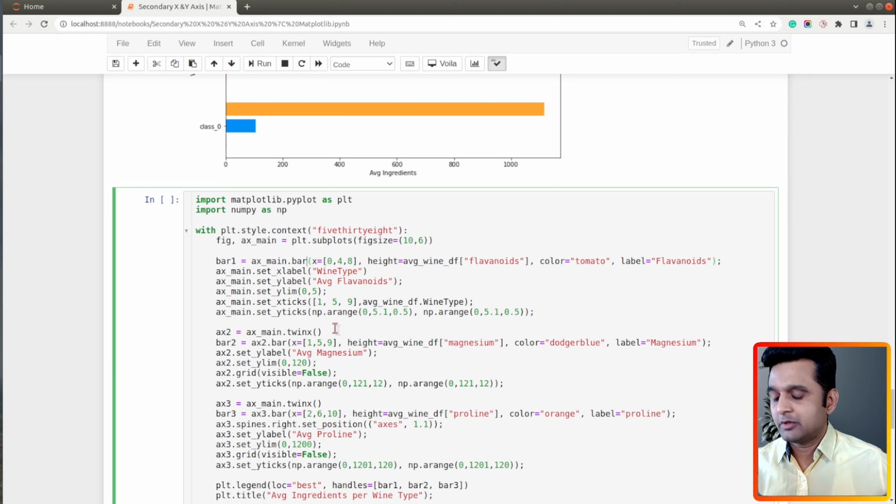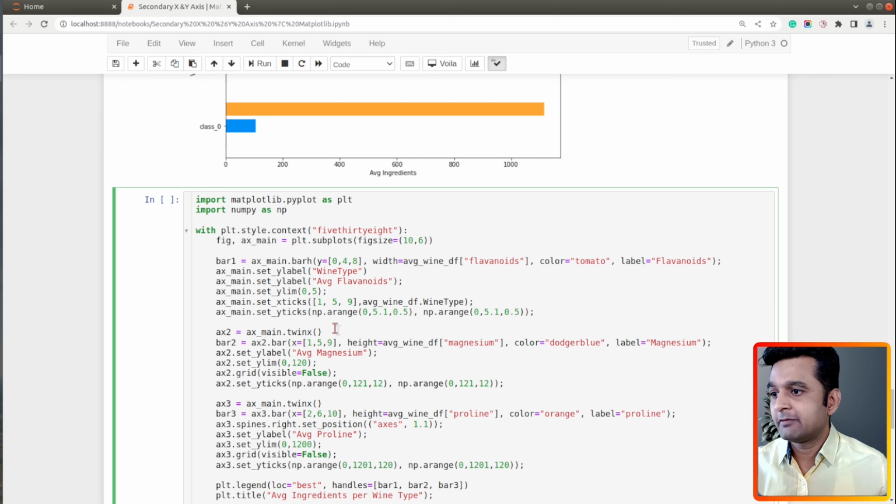Again, now instead of bar we need to use barh method. Instead of x we need to use y parameter, because on y-axis we'll be plotting wine type. Instead of height we need to specify width of these bars, and the rest of the thing can remain same.